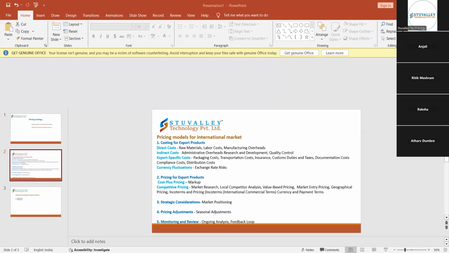For example, if electricity or any maintenance is required, or any computer lights, all these necessary equipments used in manufacturing that particular product come under the manufacturing overhead. Next comes indirect cost. Indirect costs are those costs which include administrative overhead, research and development, and also quality control.